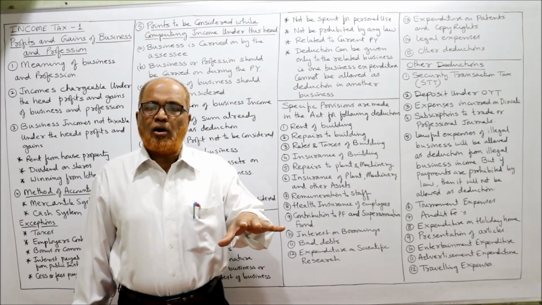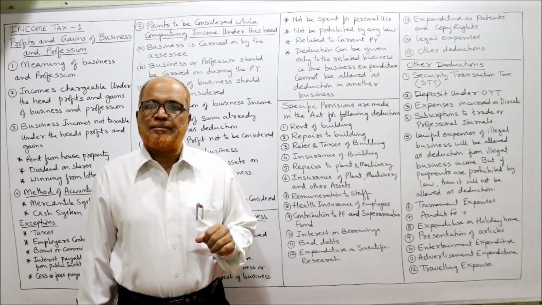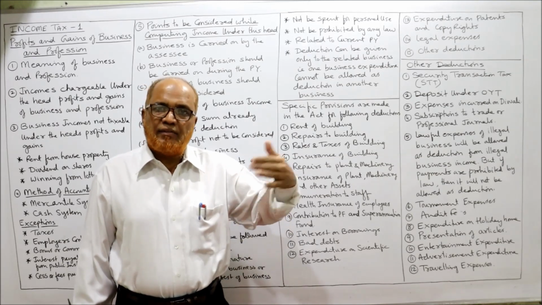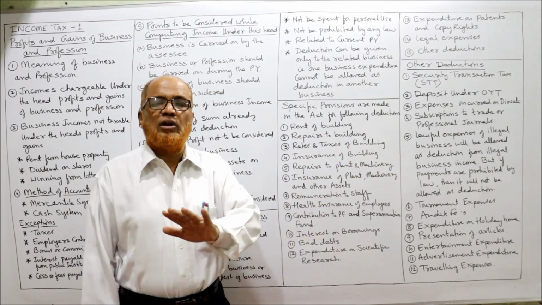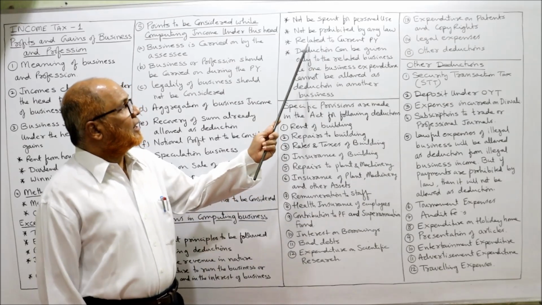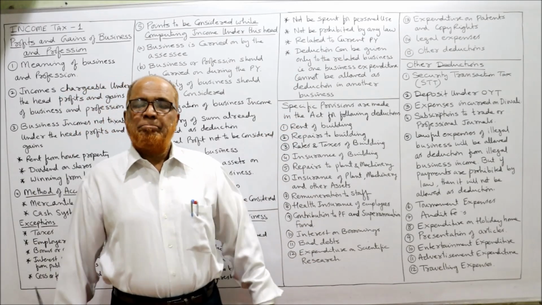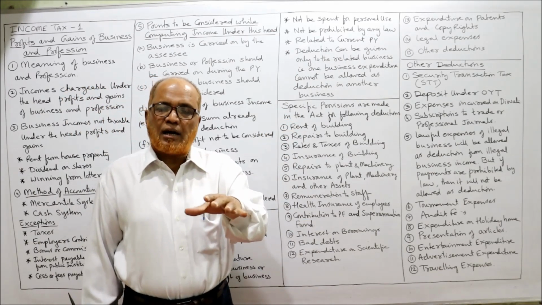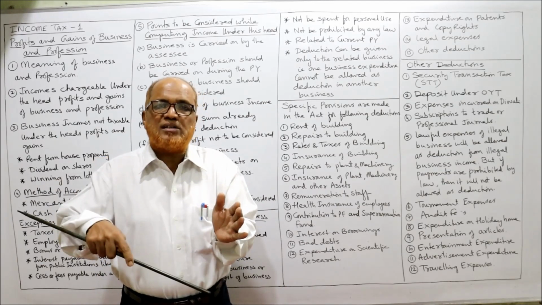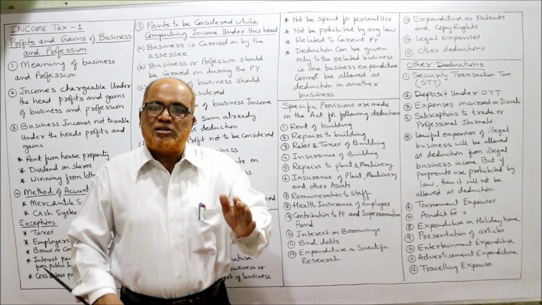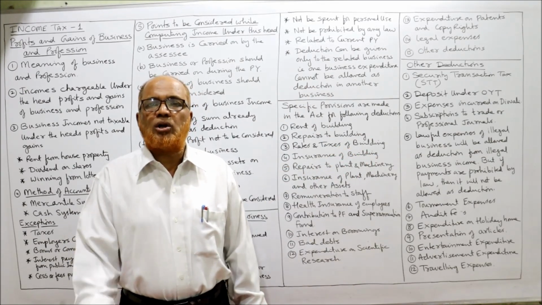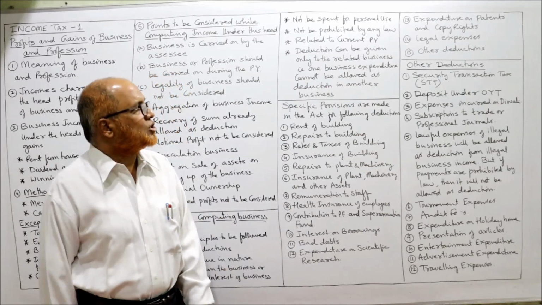So according to Indian law, bribe is a criminal act. It is prohibited by law. So if a business says, I have given the bribe to run the business, it will not be allowed as deduction because it is prohibited by law. Then related to current previous year. When we are computing the income of the previous year, the expenditure should be related to the previous year only. If the expenditure is related to any year other than the previous year, it will not be allowed as deduction.